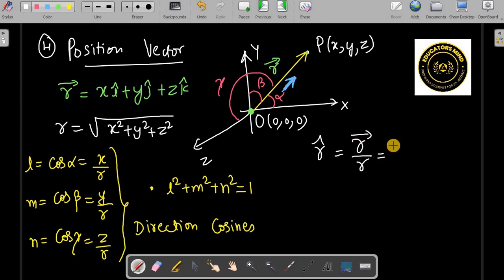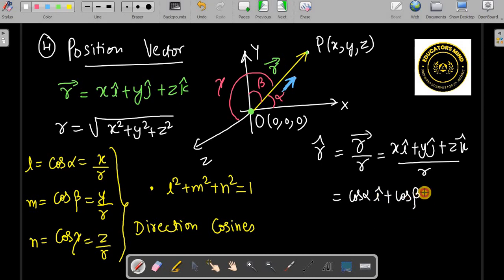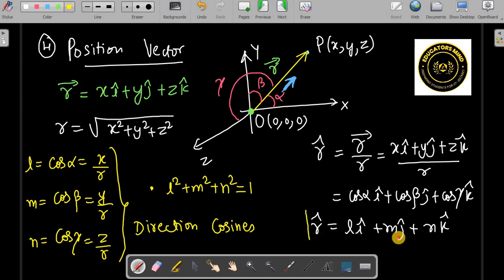So if you divide x i plus y j plus z k by r, you will see that x by r becomes cos alpha i cap, cos beta j cap, cos gamma k cap, which means l i cap, m j cap, and n k cap. This is what r cap is. So unit vector can be represented in this manner.